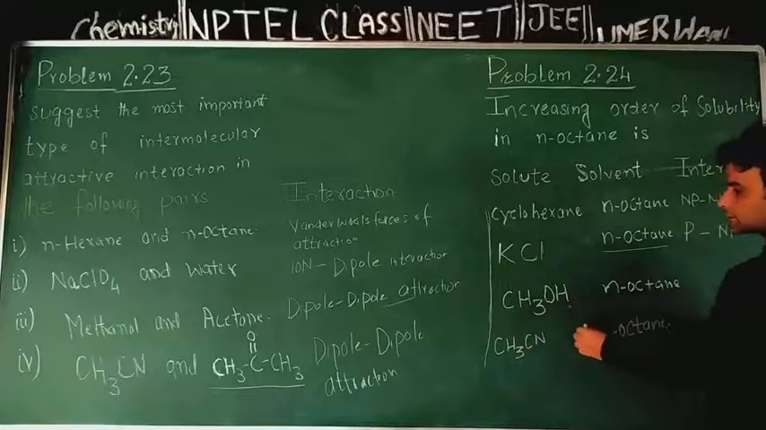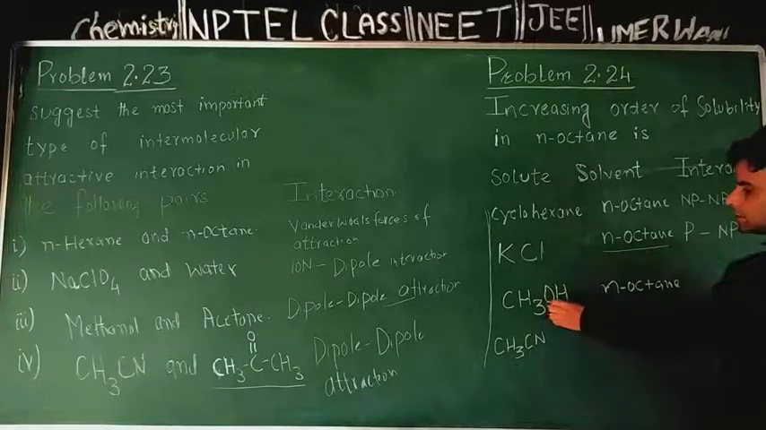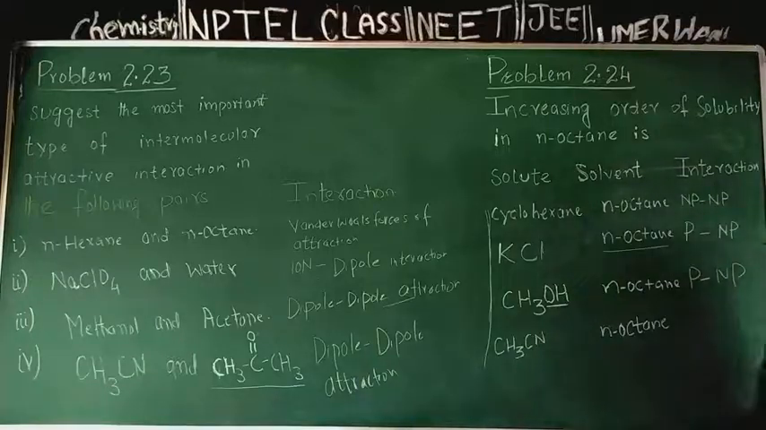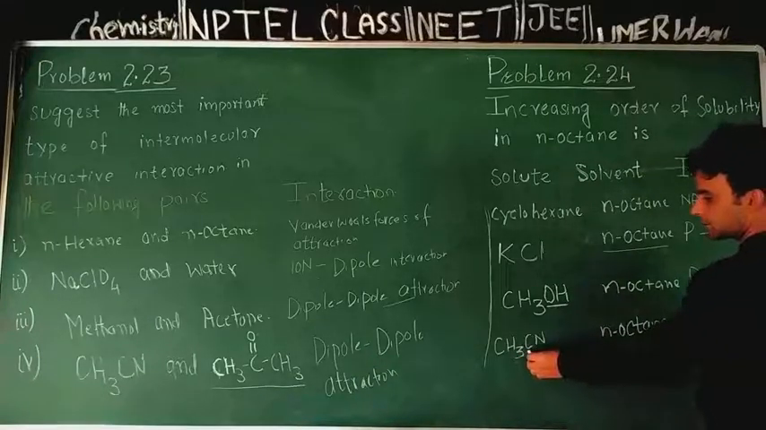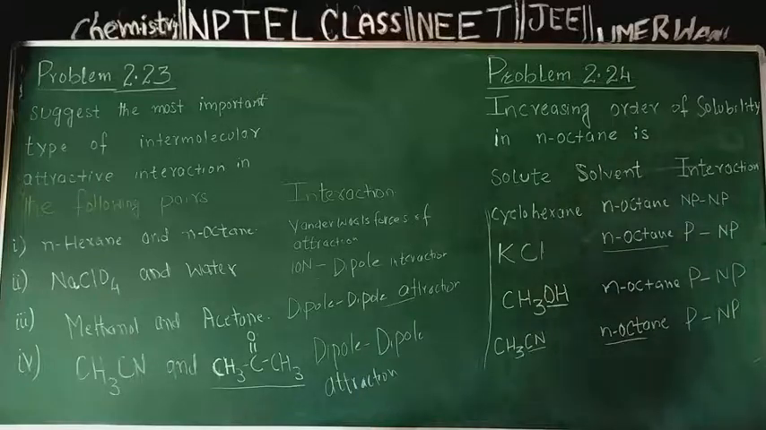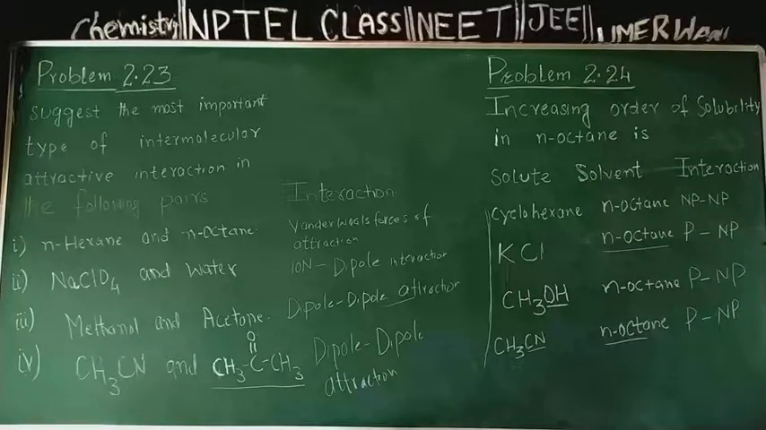Coming to next, methanol and normal octane. Because of presence of polar OH bond, methanol behaves as dipole. It is polar in nature. So here again polar, non-polar. Acetonitrile, because of presence of cyanide group, functional group, it is polar. Normal octane, it is non-polar. Again interaction is between polar and non-polar. Now we are in a fix because there are 3 interactions between polar and non-polar, but magnitude of their interaction will be different.